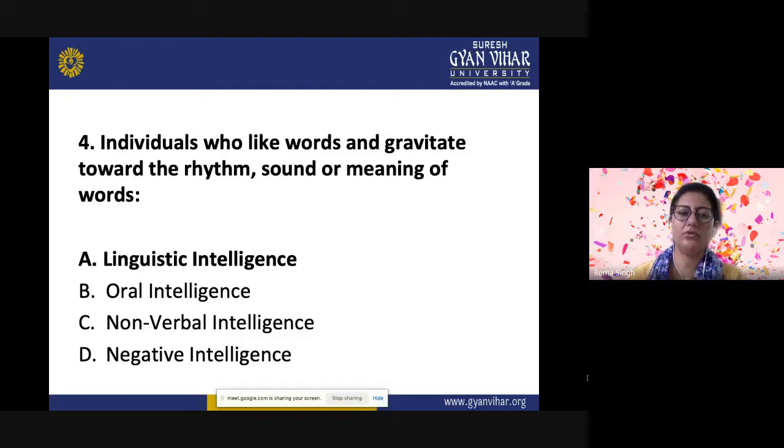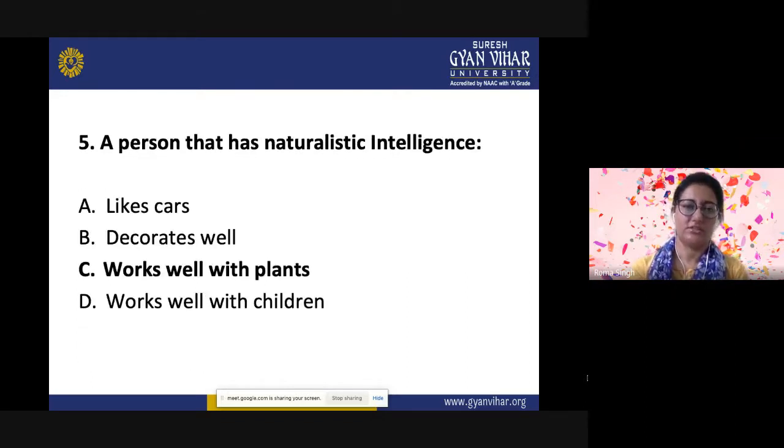So the people who are very good at reading, writing, playing with words, who have good vocabulary, they know the meaning of the words, and the sound of the words can be used correctly by them. So they are good at storytelling. They can make it interesting also. They can make use of humor also, just by making use of words. They can make anything interesting. So that is related to linguistic verbal intelligence.